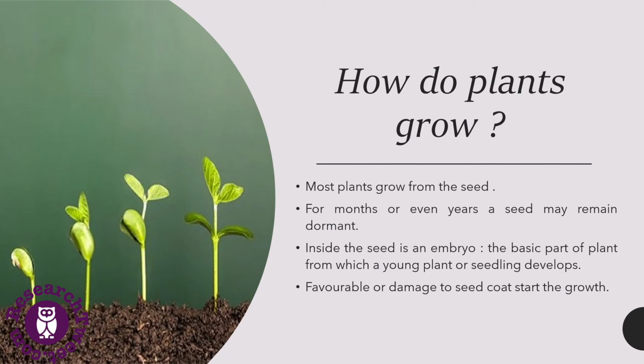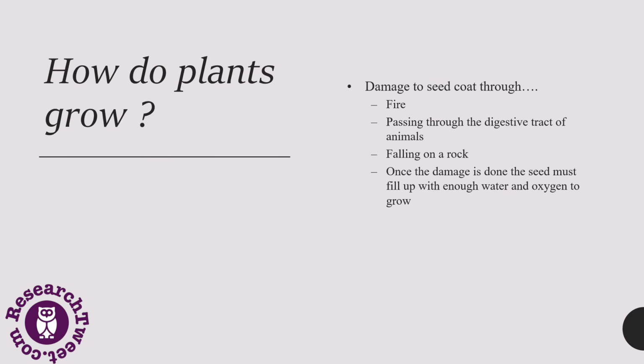The seed has an embryo and the basic parts of the plant, from which a young plant or seedling develops. Growth starts when the seed coat is damaged.